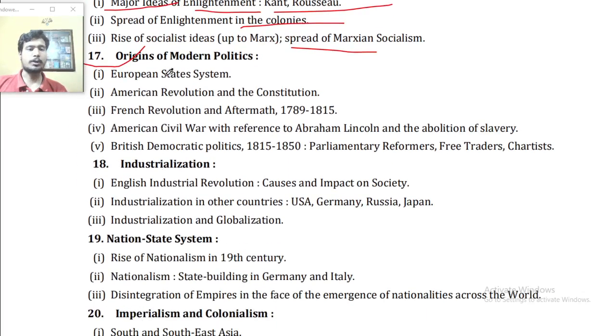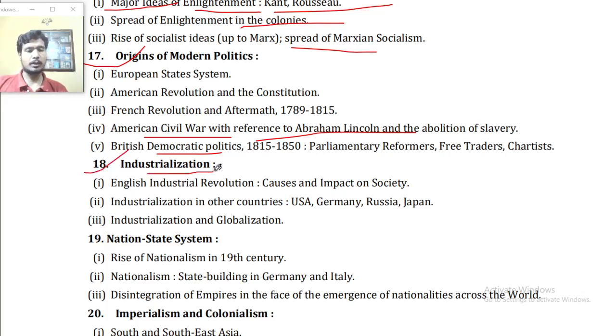Point number 17. Origin of modern politics. European state system. American Revolution and the Constitution. The French Revolution and its aftermath, 1789 to 1815. The American Civil War, with reference to Abraham Lincoln and the abolition of slavery. British democratic politics, 1815 to 1850, parliamentary reformers, free traders and the Chartists.